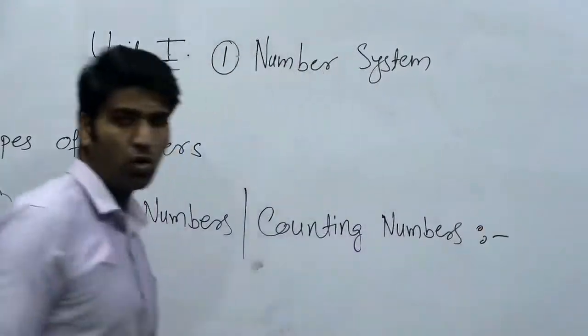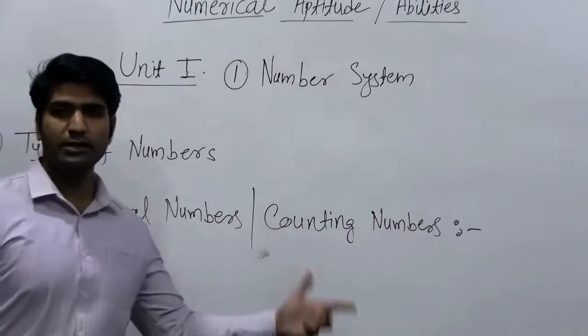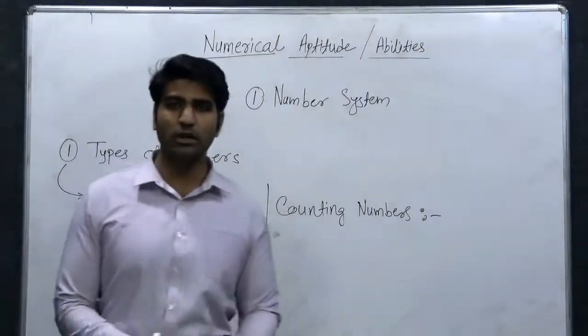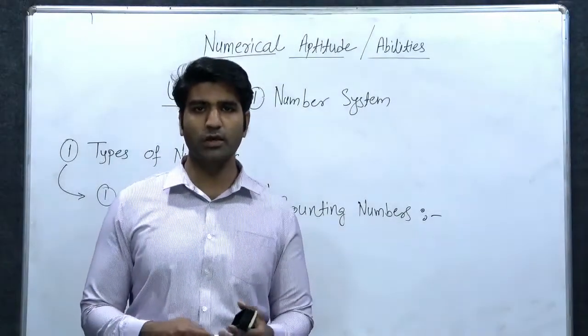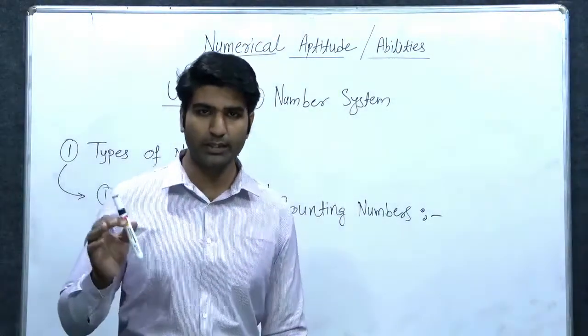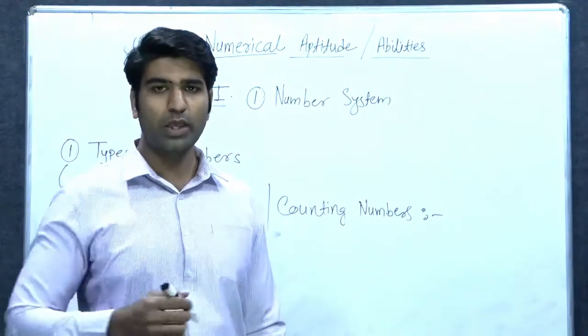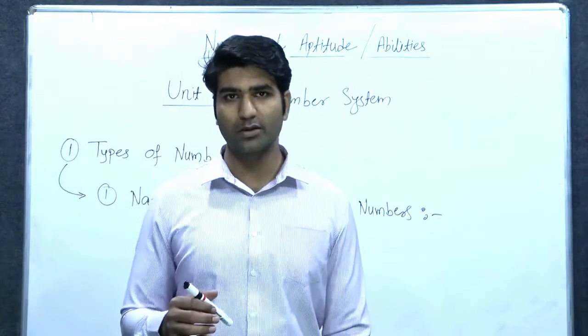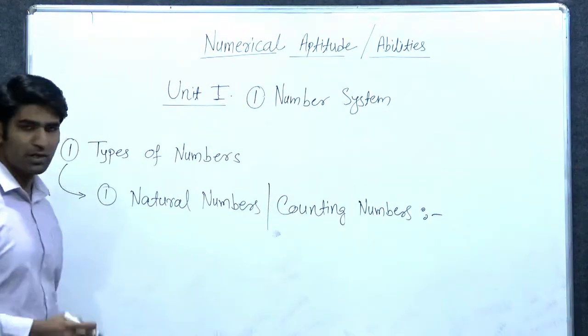The heading itself says that these numbers are used for counting. Suppose we are counting pens: 1 pen, 2 pens, 3 pens, etc. We cannot say 1.5 pens. So these are counting numbers or natural numbers.